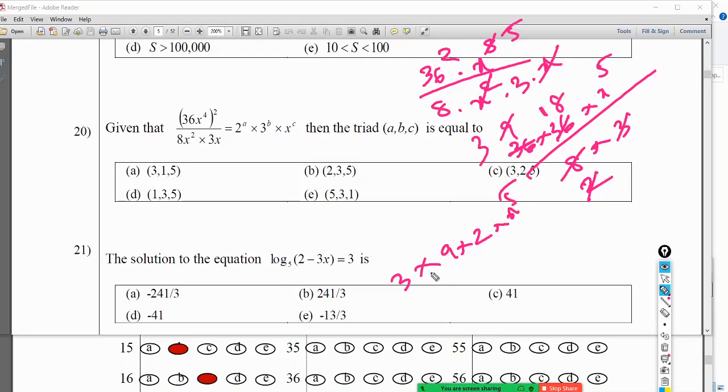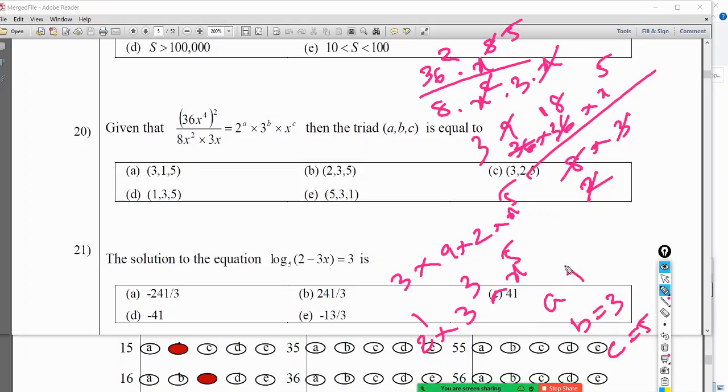Now I am done. 9 is 3 to the power 2, 3 to the power 2 into 3 is 3 to the power 3. And this is 2 to the power 1. And this is x to the power 5. And it says it is equal to 2 to the power a, 3 to the power b, x to the power c. Therefore, a must be 1, b must be 3, c must be 5.